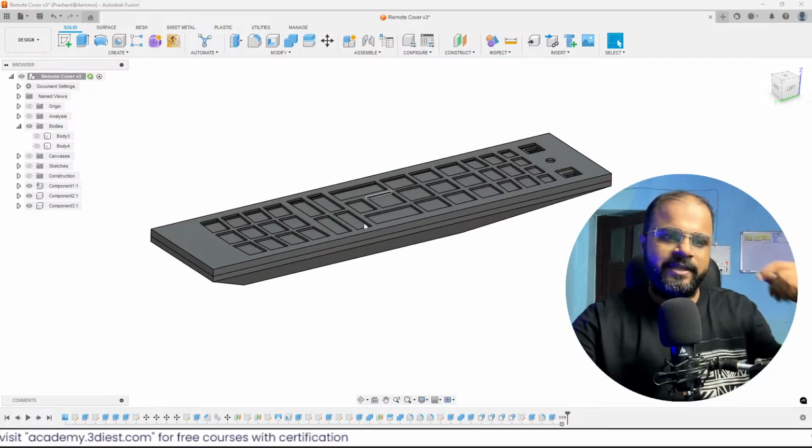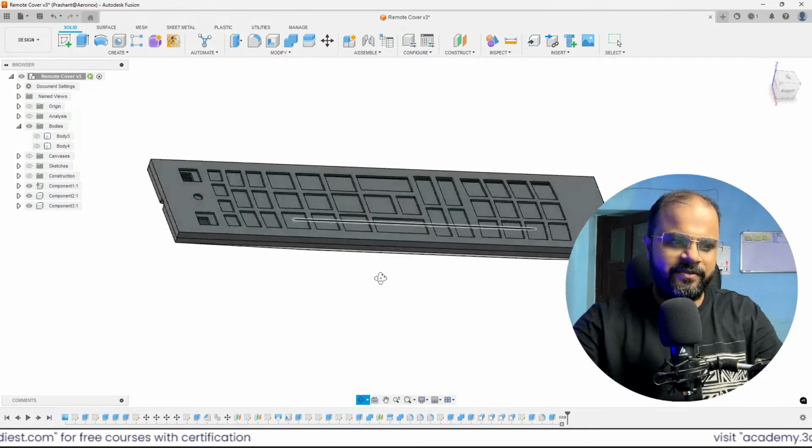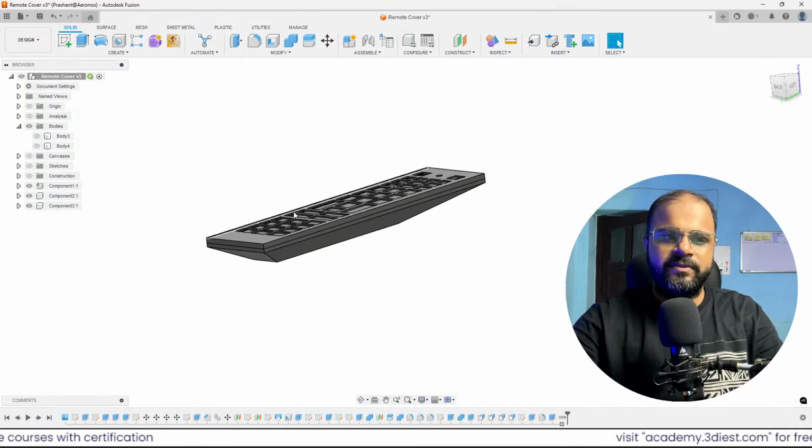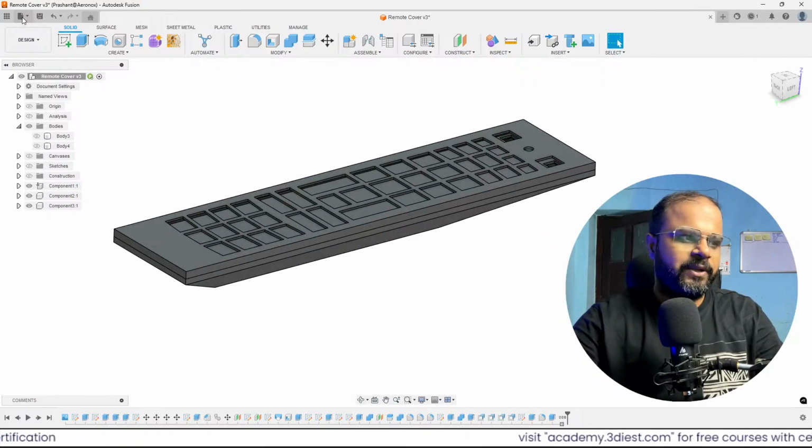Then I will show you how we can create animation of this part inside Autodesk Fusion. It's super simple. So what I will do, I will simply go on to this.